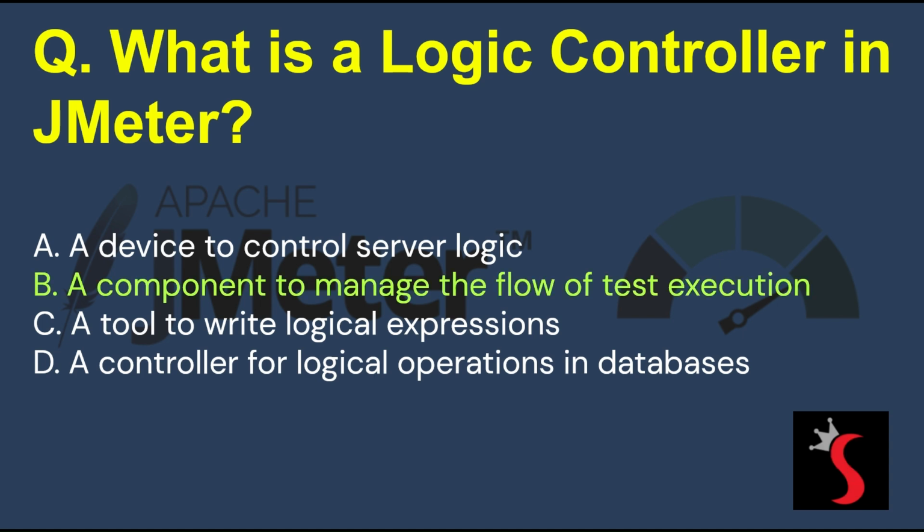And correct answer is option B. A component to manage the flow of test execution. A logic controller in JMeter is a configuration element that controls the order, repetition, and selection of samplers based on logic or conditions. Logic controllers allow users to customize the logic that JMeter uses to decide when to send requests to a web server.